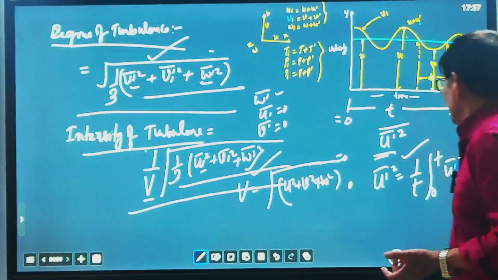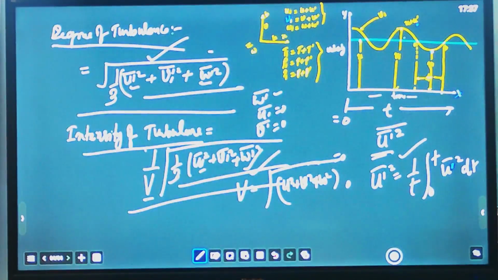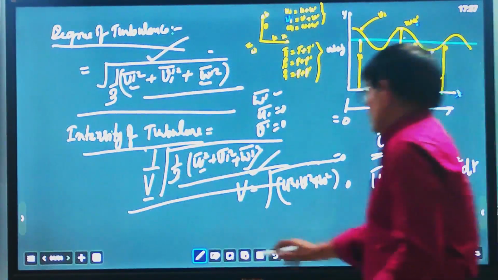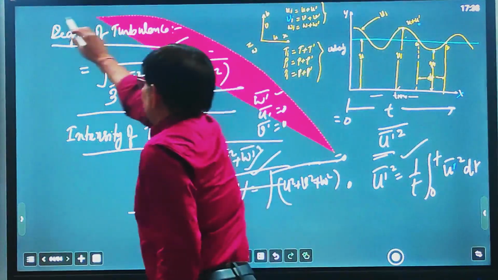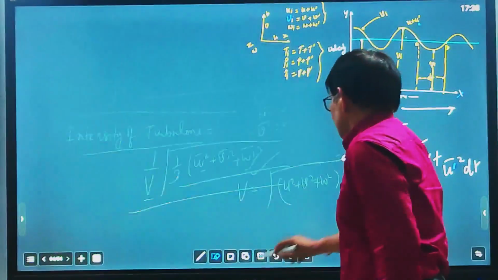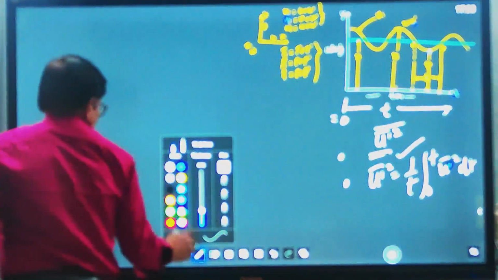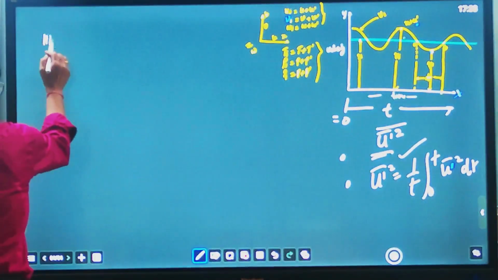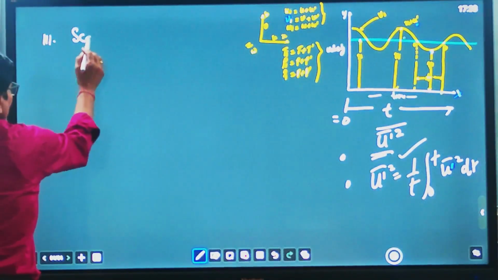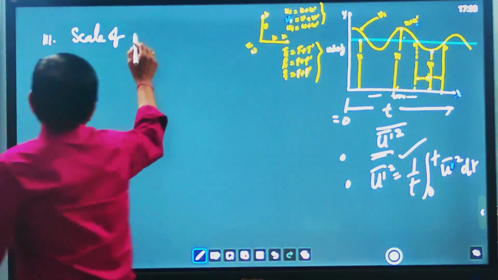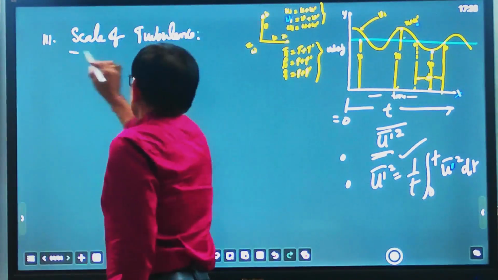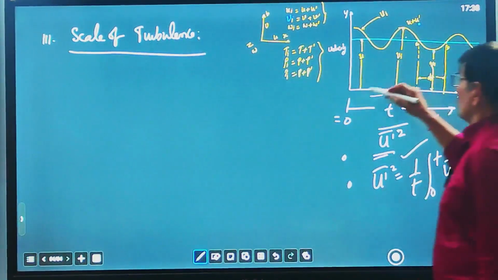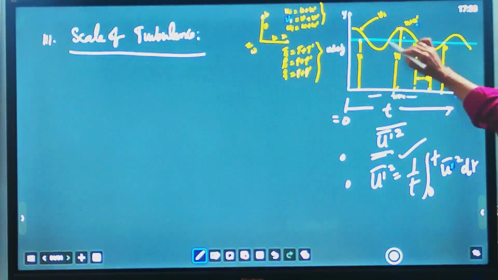Another parameter by which we can define it is the scale of turbulence. What is the scale of turbulence? The third one is the scale of turbulence. You see that in turbulent flow, there is a reversal going from the mean value.